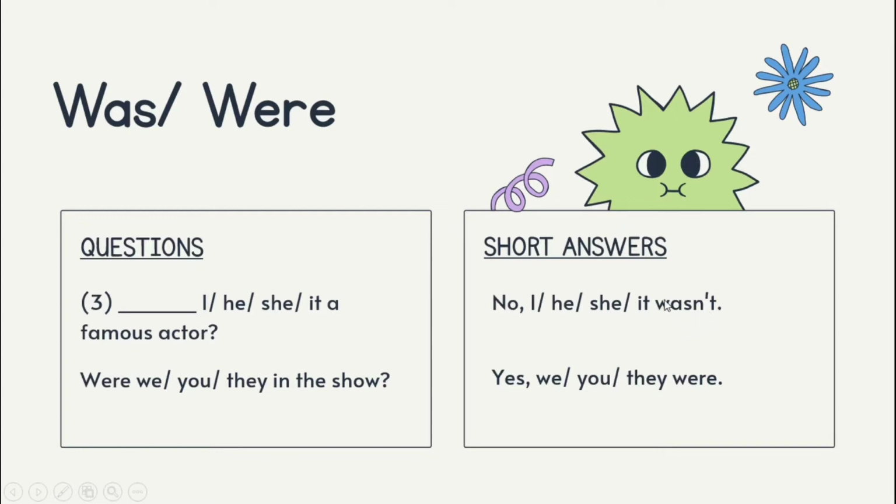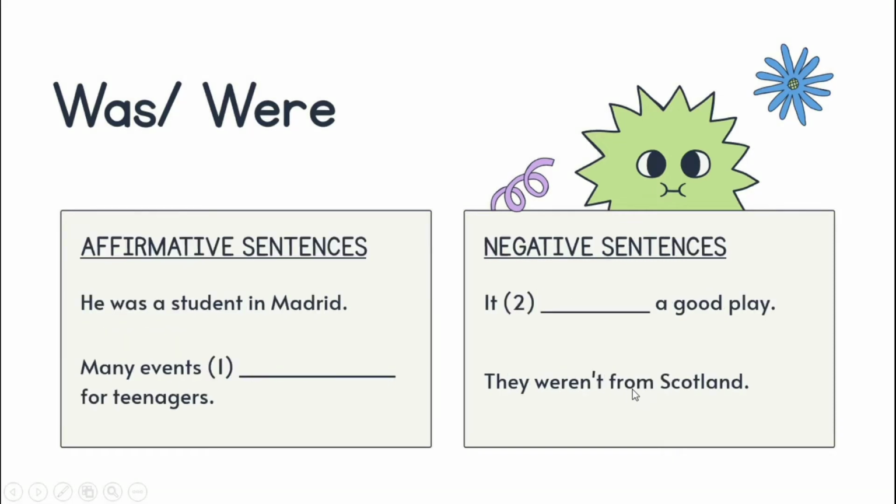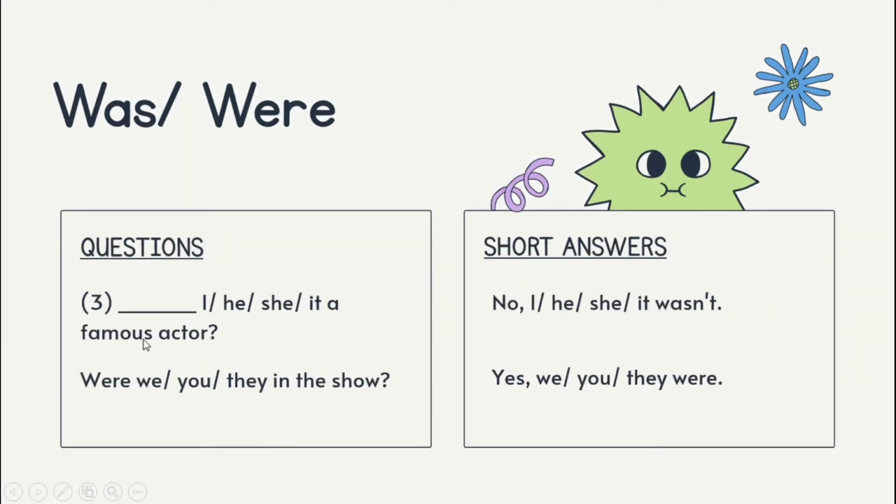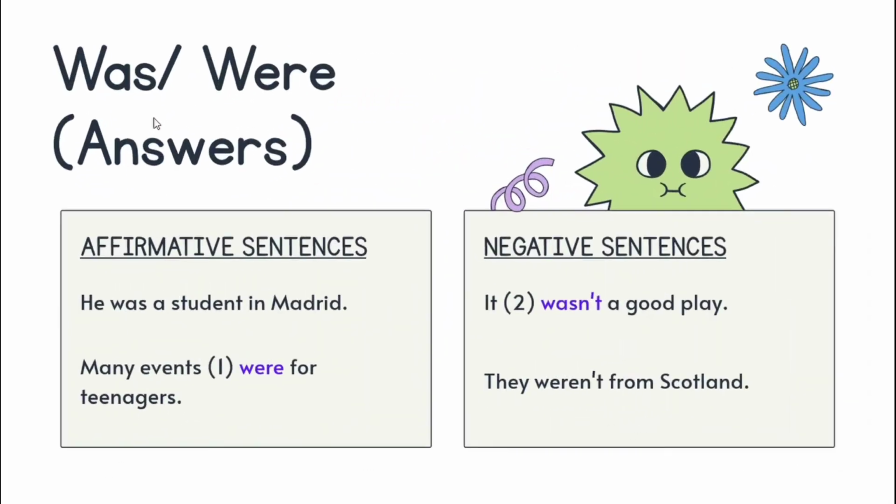Okay, so this is the negative answer. But for here, yes, we, you, they were. So this is the positive answer. Now, I want you to complete sentences 1, 2, and 3. Once you have done, we will discuss the answer together.